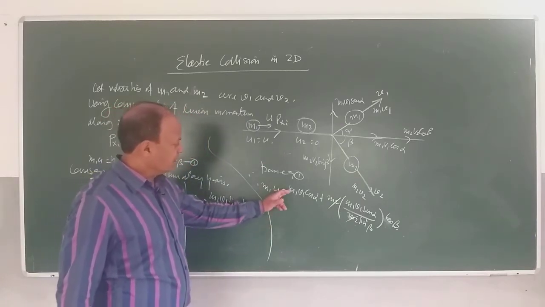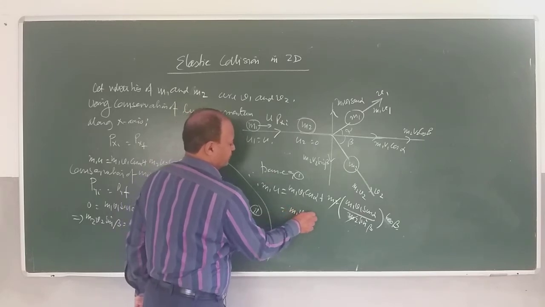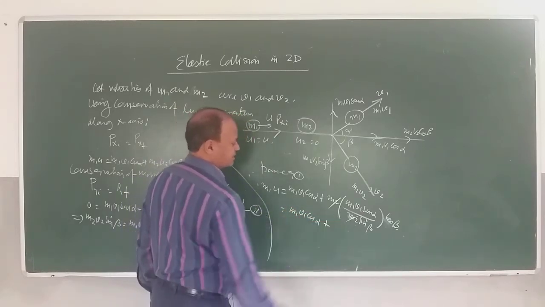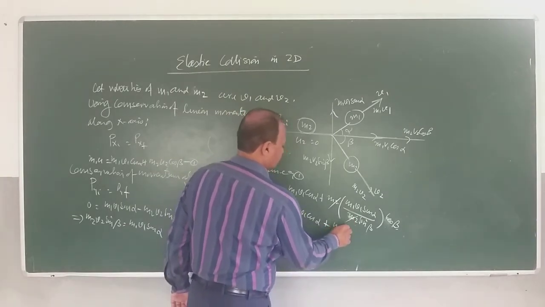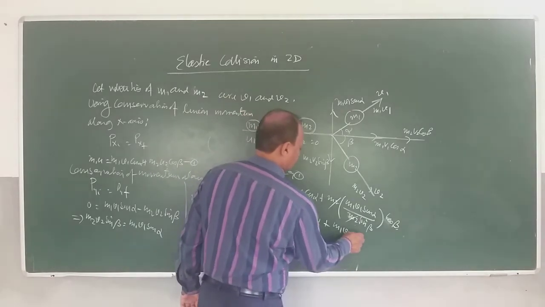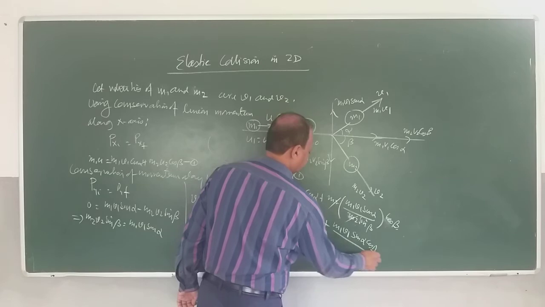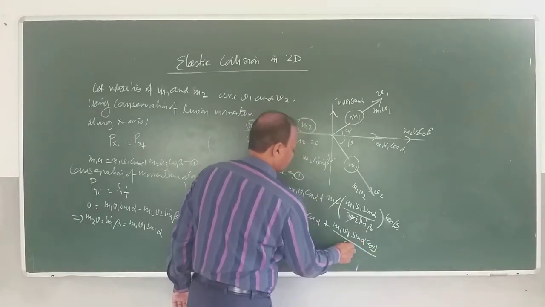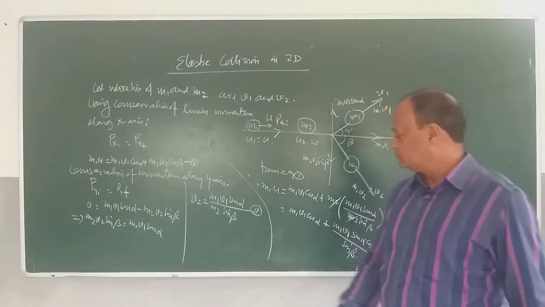So what do you get here? m1 v1 cos alpha plus m1 v1 sin alpha cos beta divided by sin beta. So we'll simplify it now.